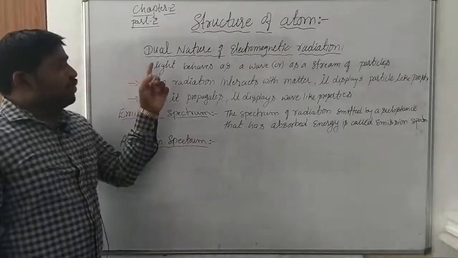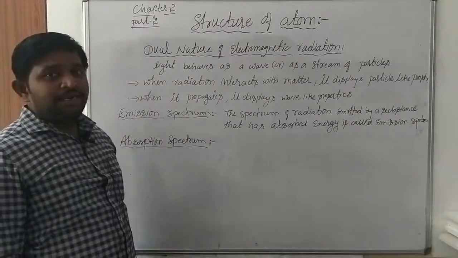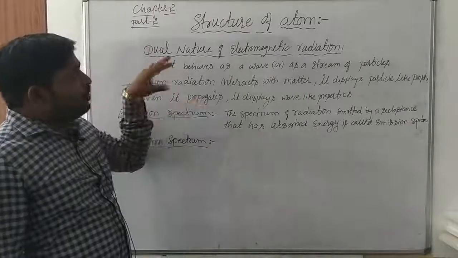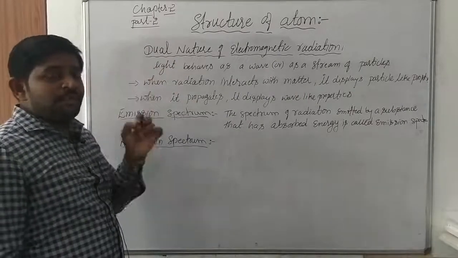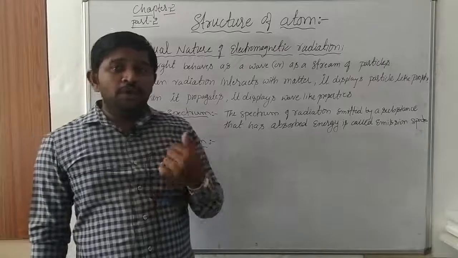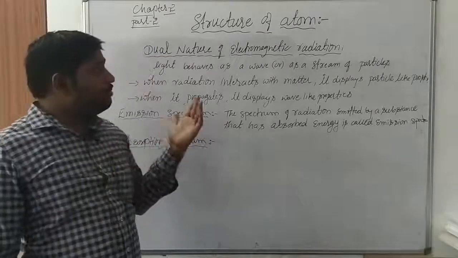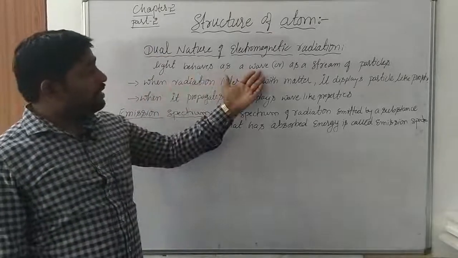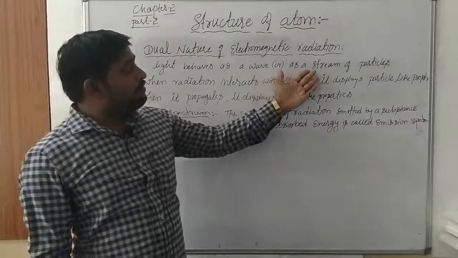Now let us discuss the dual nature of electromagnetic radiation. Some lights behave in a dual nature. Some lights can behave like a wave, or sometimes like a stream of particles.